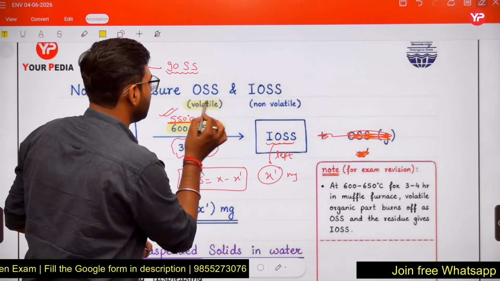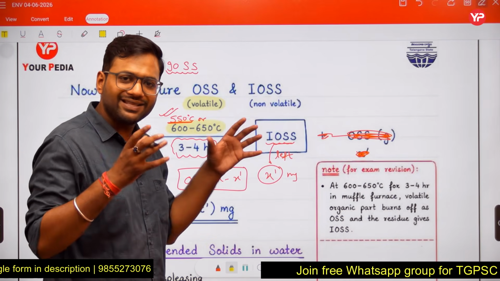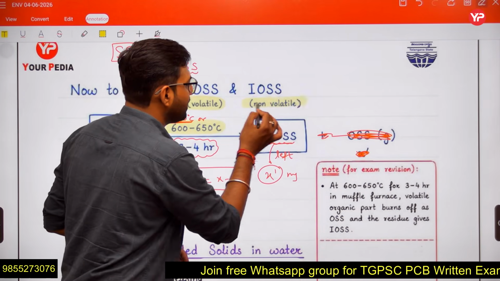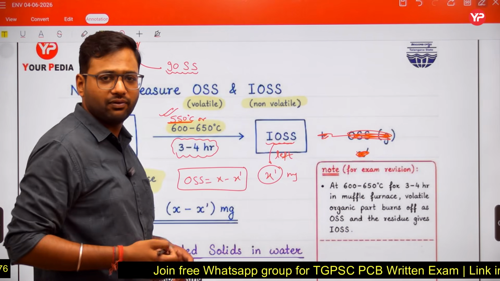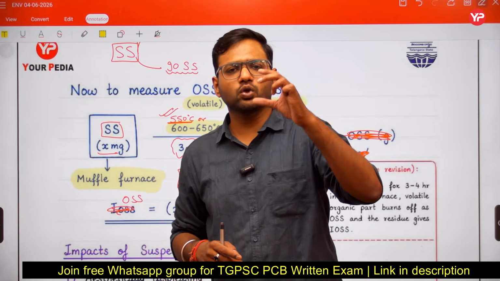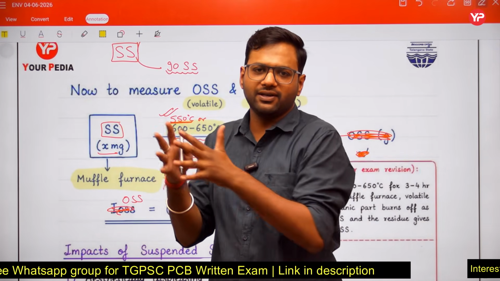The solids which are not oxidized, which remain in the muffle furnace device, are the non-volatile solids. What is the meaning of volatile solids? Volatile solids means solids directly converting into gases without coming into the liquid phase.